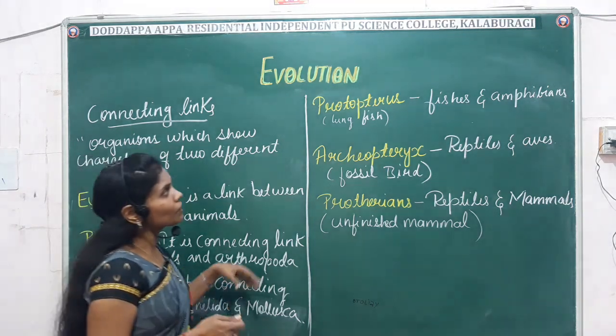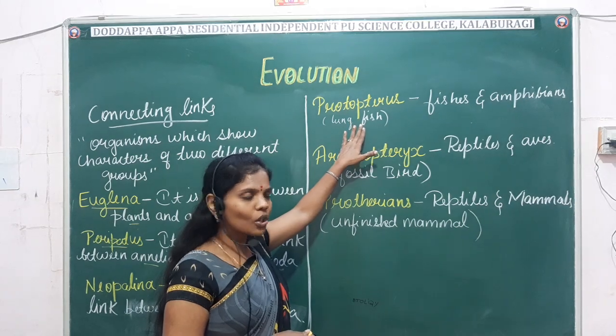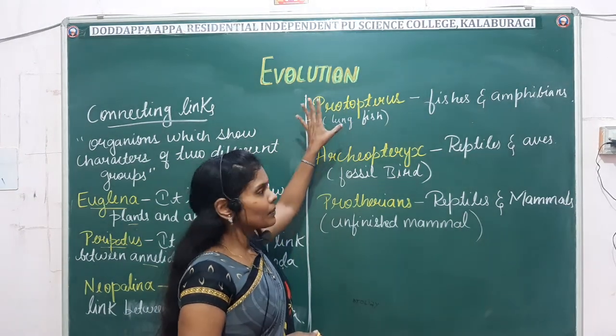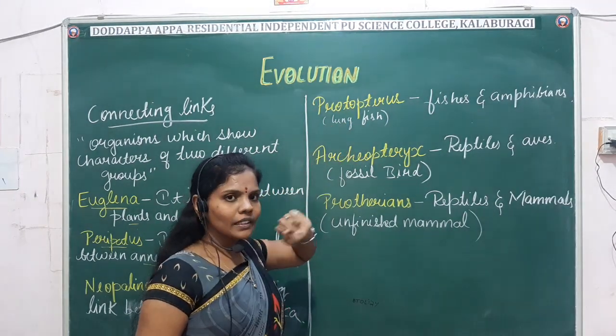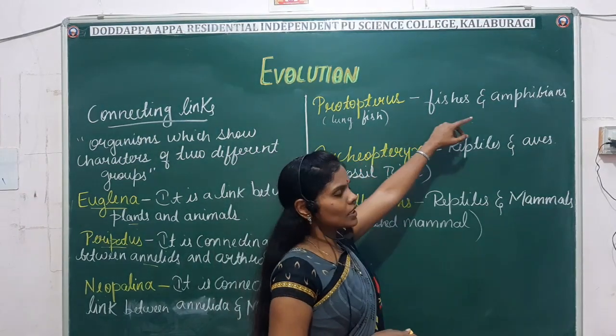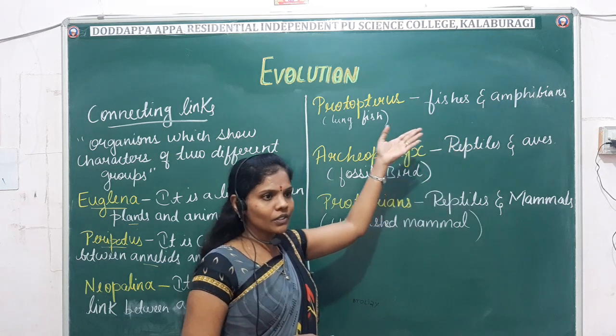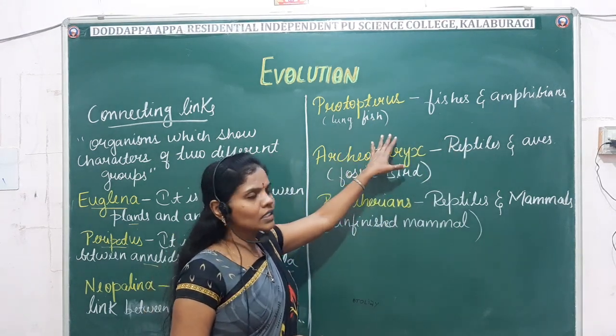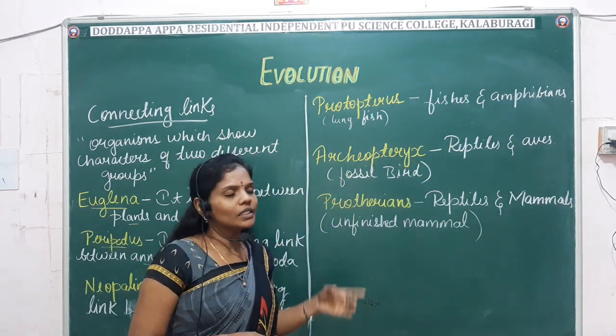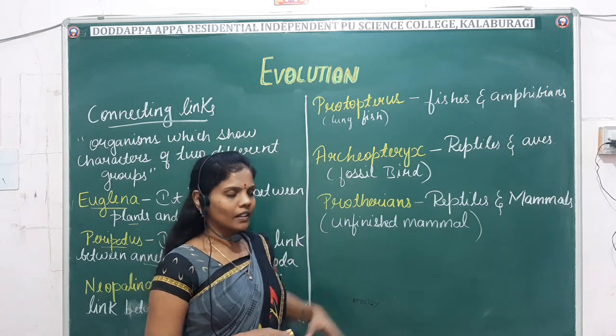Then another example is Protopterus, also called lungfish. These Protopterus are the connecting link between the fishes and the amphibians. It has the characteristics of both fish and amphibians. Fish characters, like gills, and amphibian characters, that is, it has a three-chambered heart.